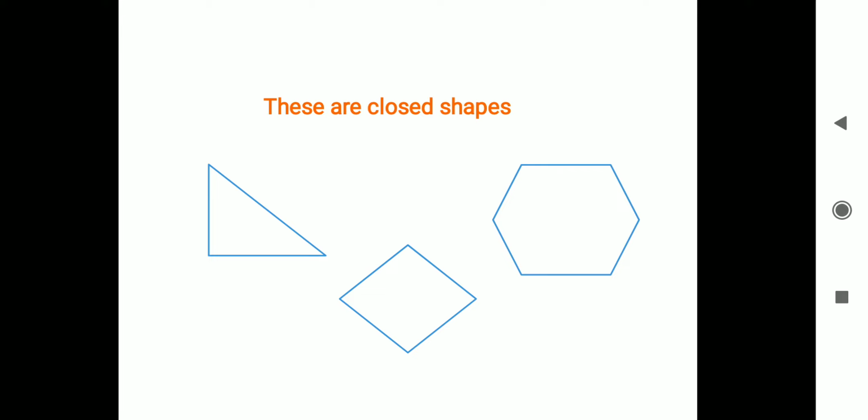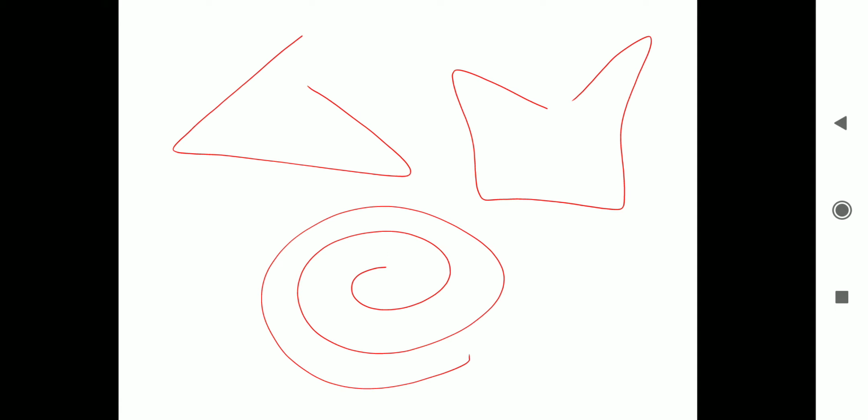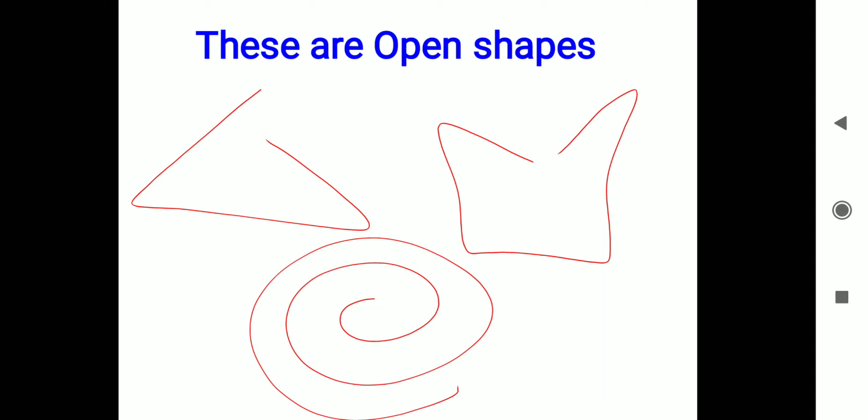The first one is a triangle, which is closed because there is no end and starting point clearly identified. Similarly, these all three are closed shapes. What about these? Can you identify these shapes? Are these closed or open? You can easily see that the end point and the starting point are different. So, these all shapes are open. Isn't it?